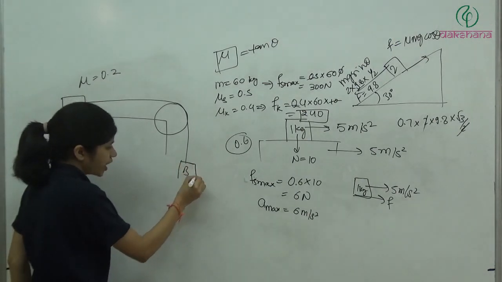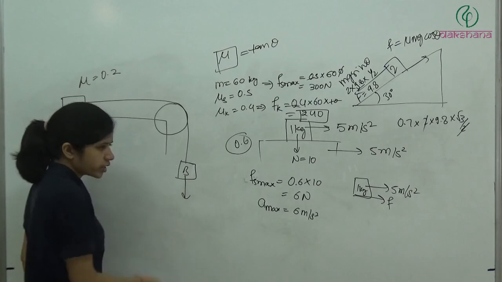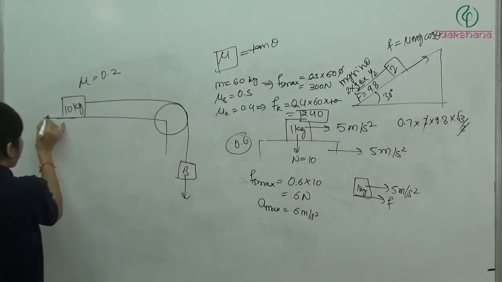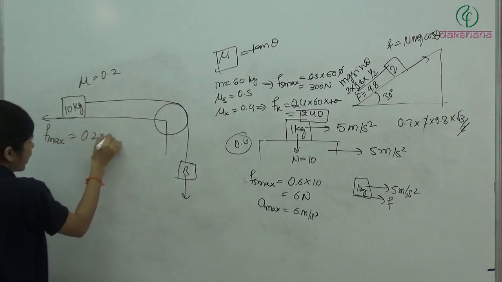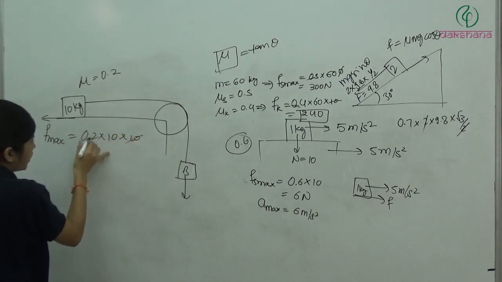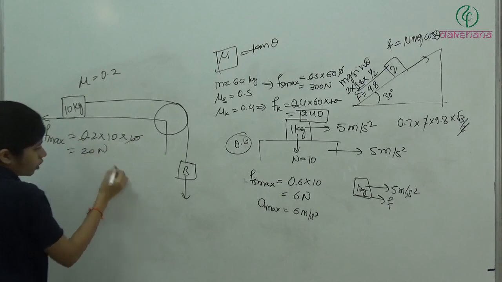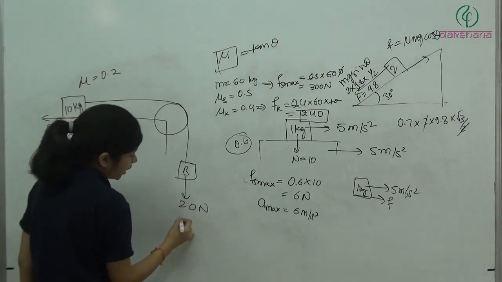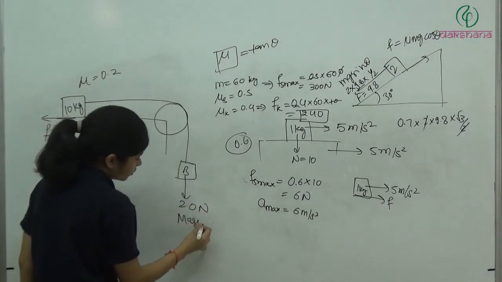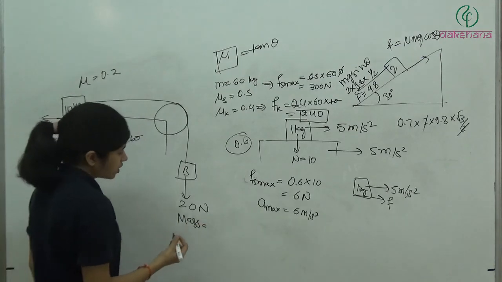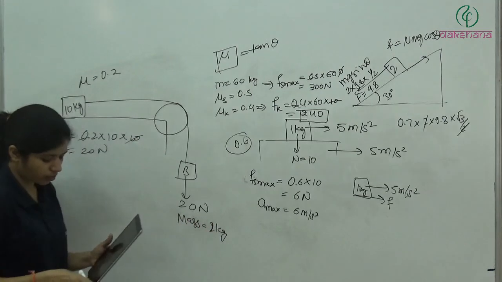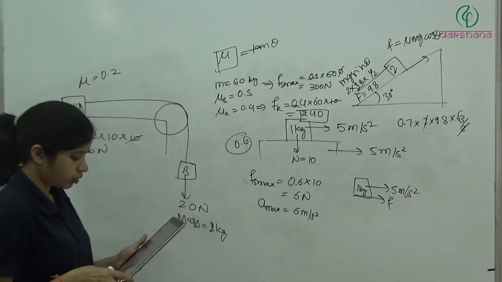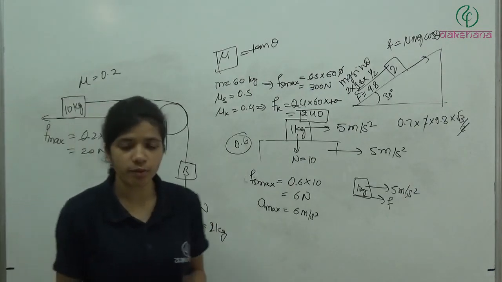On the verge of sliding, the force in this direction is equal to the force in this direction. The maximum force in this direction is mu mg, which is 20 Newton. So here we should have 20 Newton. It means the mass should be how much? Mass equals 2 kg. Okay? Mass equals 2 kg. So the first option will be correct.